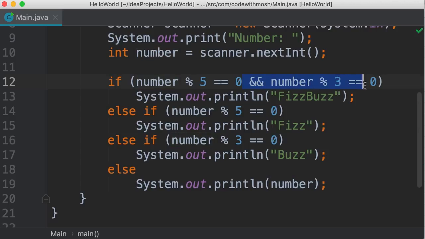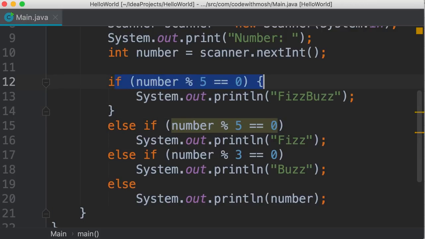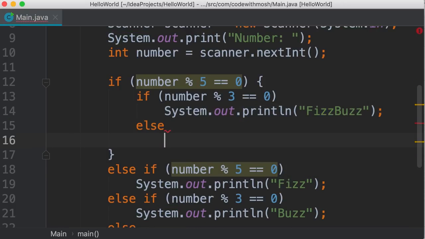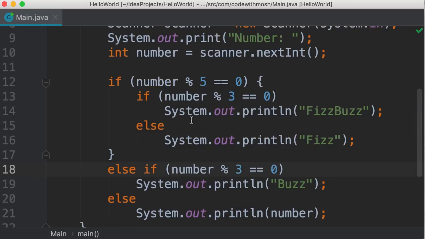So we're going to get rid of this second condition here. Instead, we're going to add a code block over here. So if the number is divisible by 5, first we check to see if the number is also divisible by 3. If that's the case, we print fizzbuzz. Otherwise, we print just fizz. Like this, okay? Now we no longer need these two lines because we already implemented this concept here. So first we check to see if the number is divisible by 5. If not, we check to see if it's divisible by 3 and otherwise. So here's another way to solve this problem.